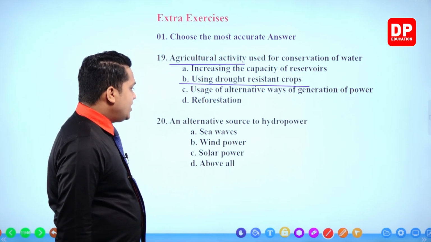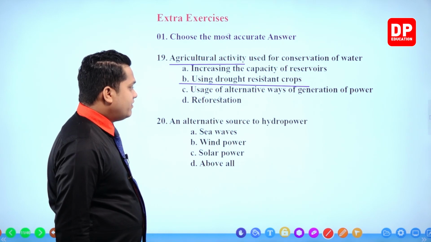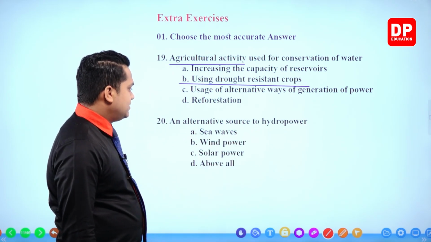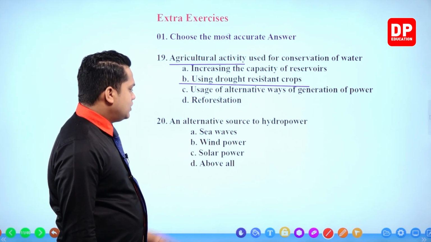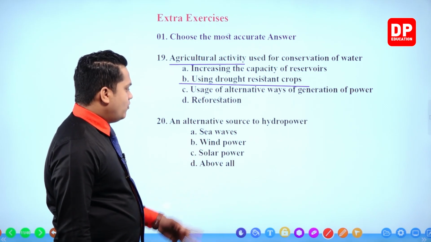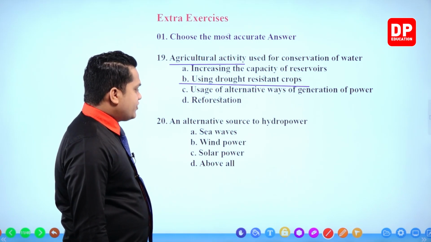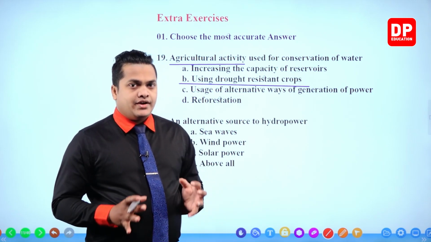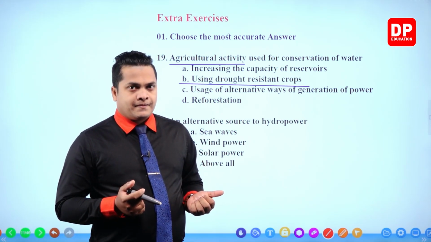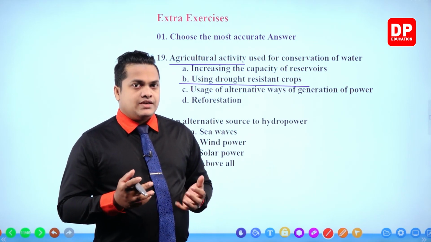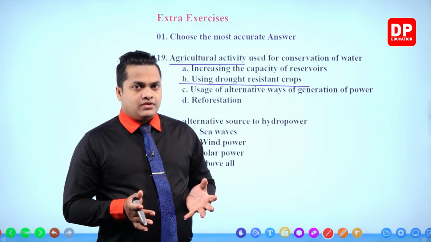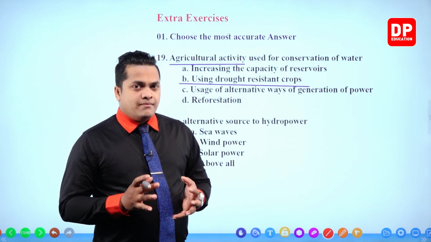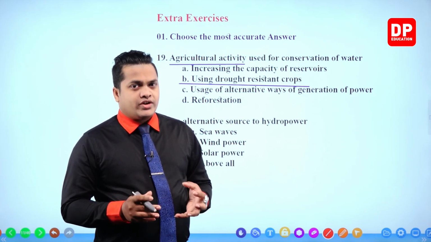Next one, alternative source to hydropower: sea waves, wind power, solar power, above all. Now if you take Sri Lanka, Sri Lanka is highly dependent on hydropower, right? Hydropower stations are mainly operated from water.